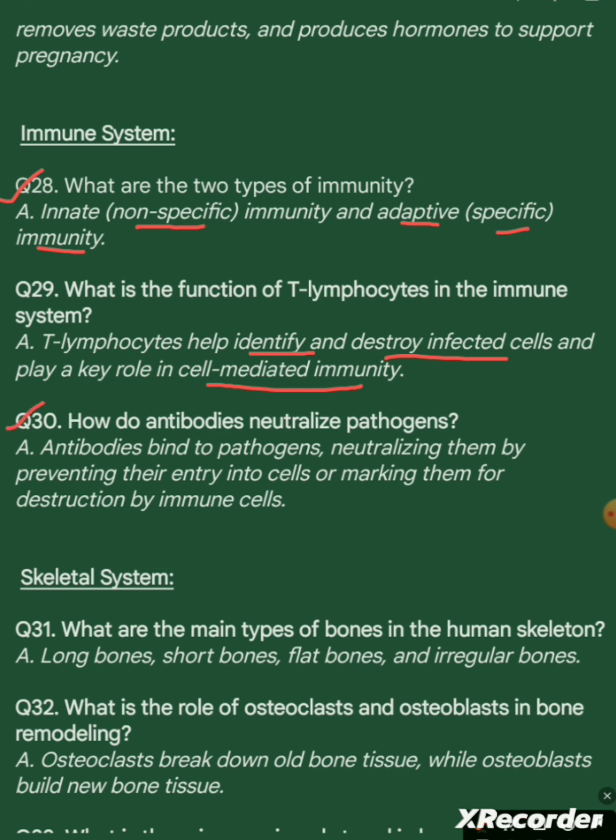Question 30. How do antibodies neutralize pathogens? Answer. Antibodies bind to pathogens, neutralizing them by preventing their entry into cells or marking them for destruction by immune cells.